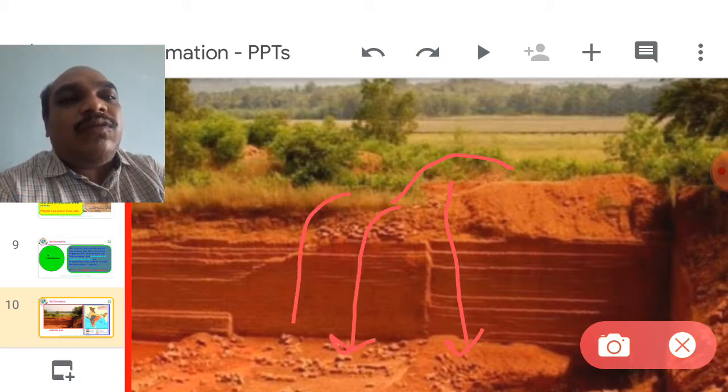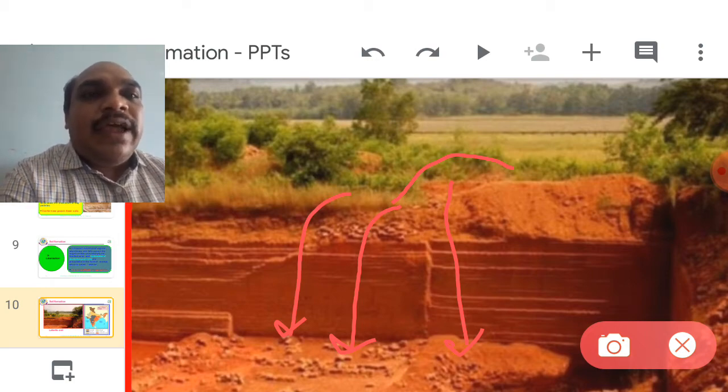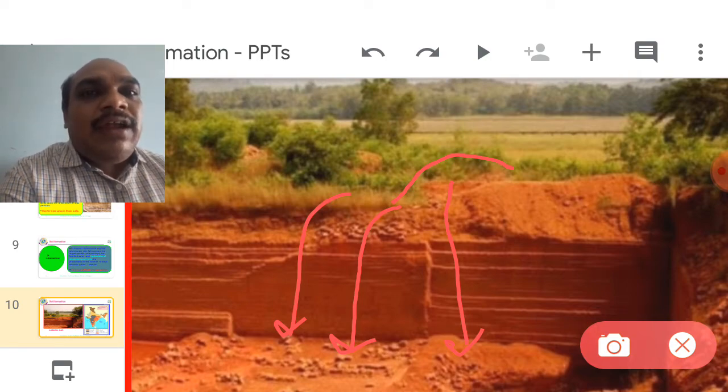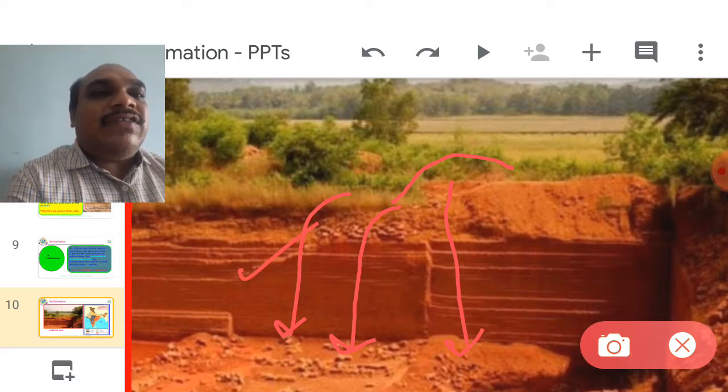Along with that water, the two hydroxides dissolve and percolate among the layers. Iron always provides red color. Therefore, these soils look like this color. Such types of soils are called laterite soils.